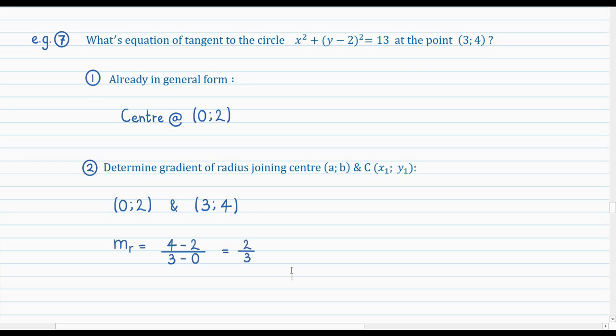Then moving on to the third step, you determine the gradient of the tangent using the fact that the product of the tangent gradient and the radius gradient will equal -1. So you just rearrange this to make the tangent gradient the subject of the formula, where I just use the subscript t to represent tangent and r to represent radius. The radius gradient was determined as 2 over 3. And when you simplify this down, you finally get the gradient of the tangent as -1.5.